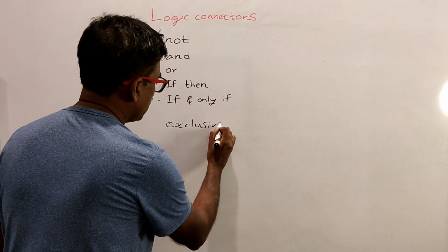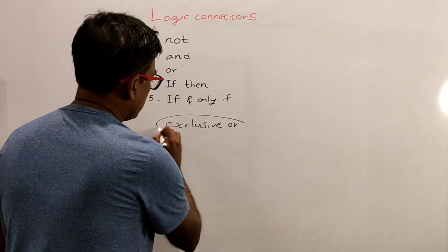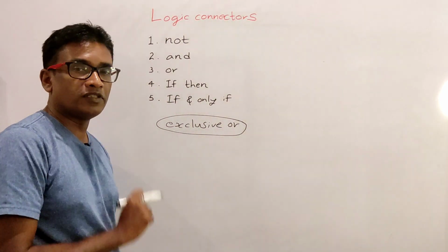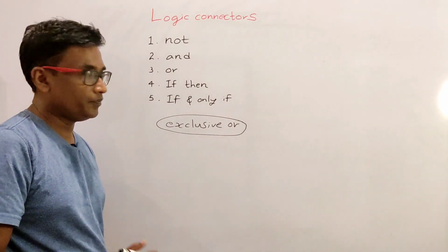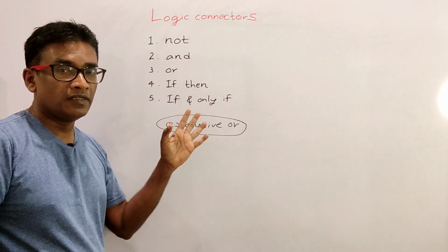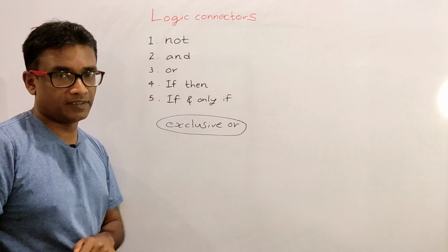There is a 6th logic connector called exclusive OR. We will look at exclusive OR when we are constructing truth tables in the next video. So these are the 5 logic connectors.